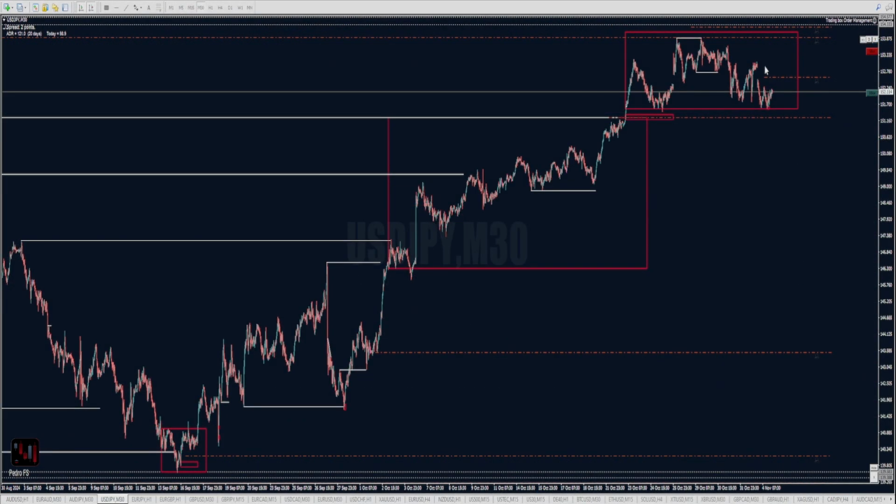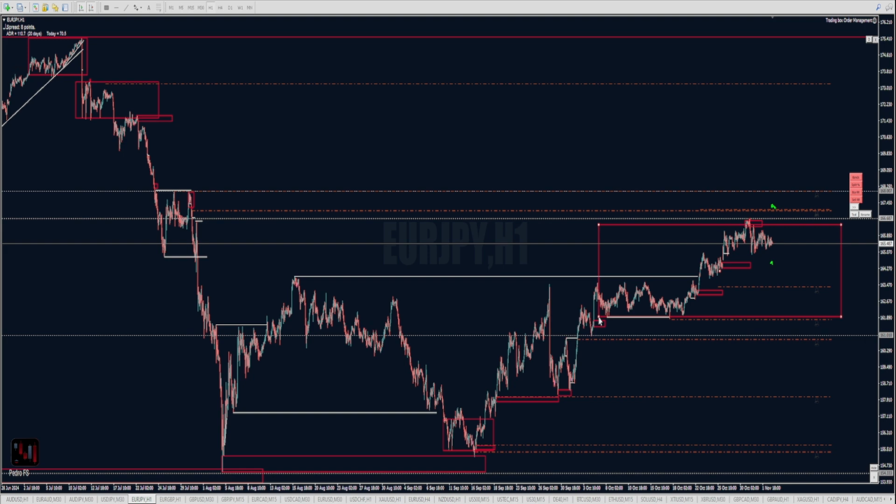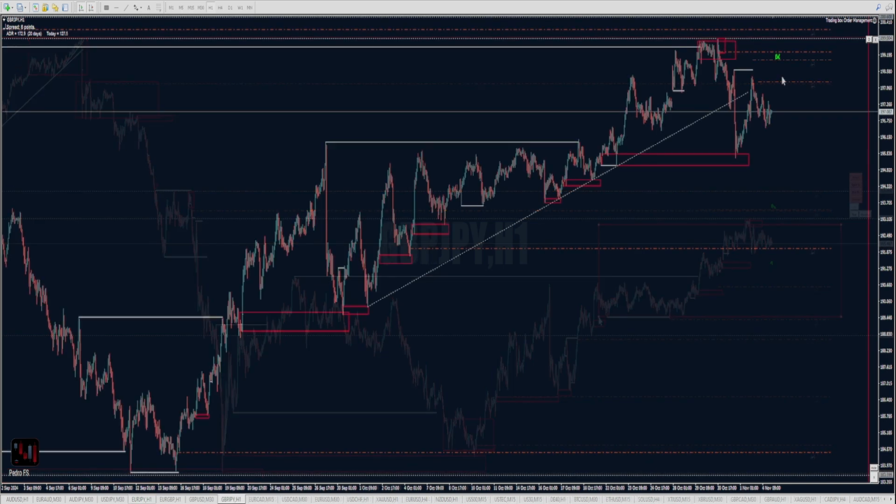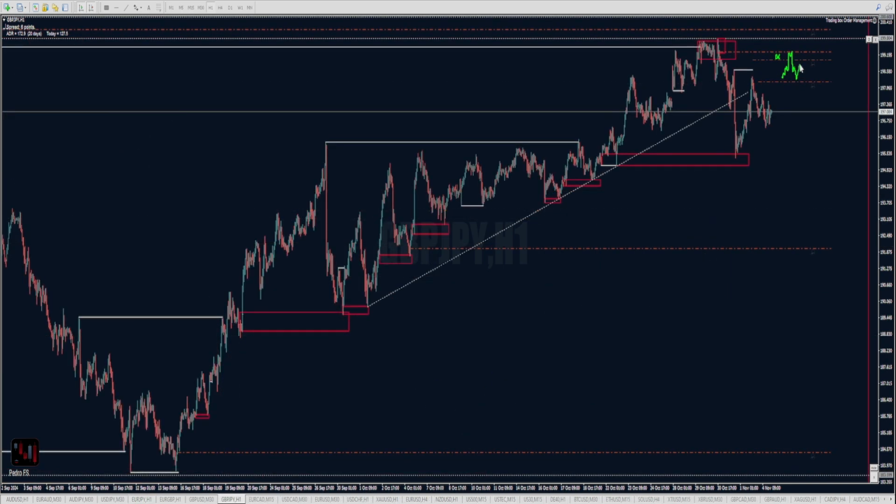Right, so again, dollar yen just filled this range as well, so we'll see now if it breaks the downside and starts opening the door for price to go further down, or if it is now going to retest the highs again. Euro yen, I would like to see a little bit more of a move to the upside as well. Pound yen as well, I think it could go slightly higher before looking for shorts.